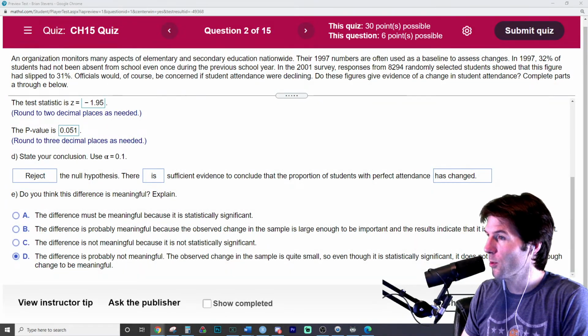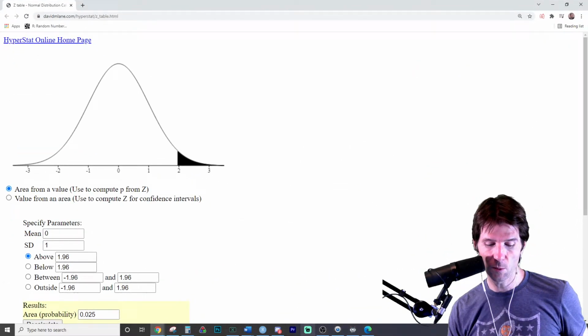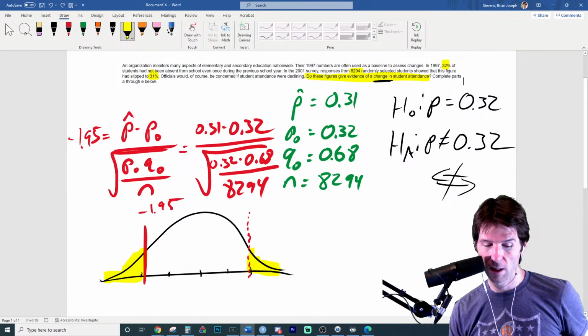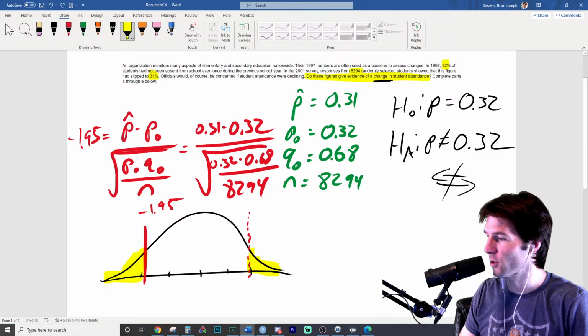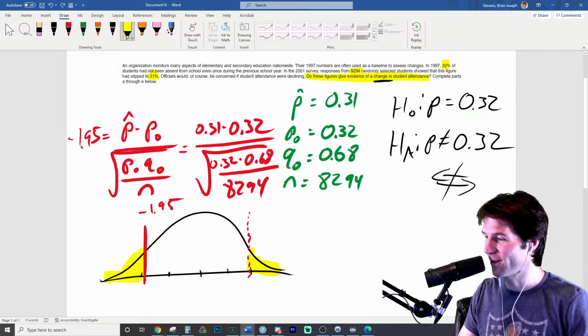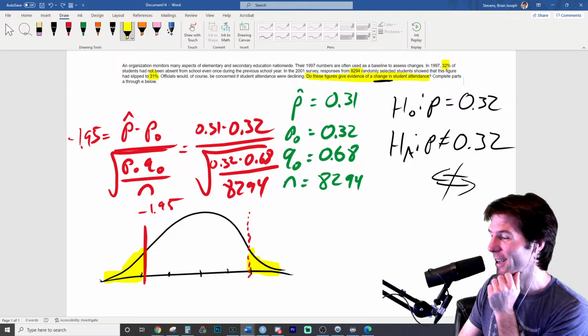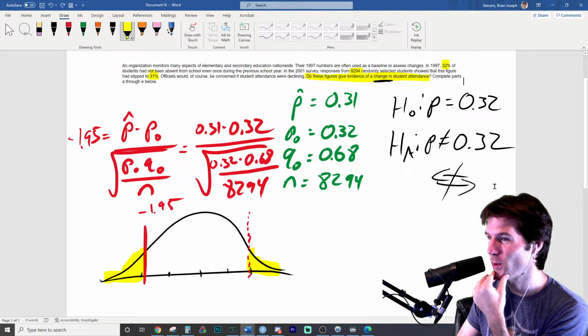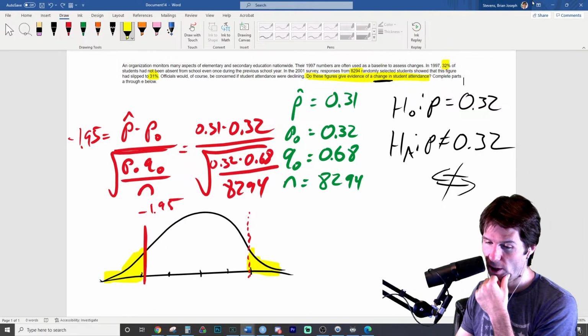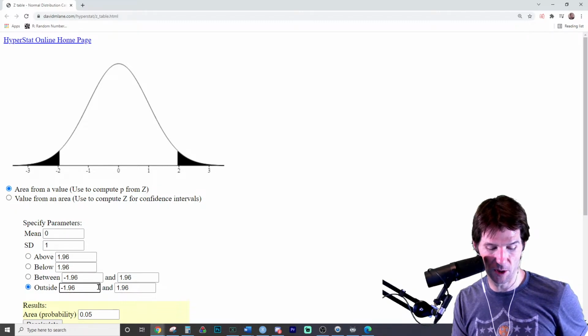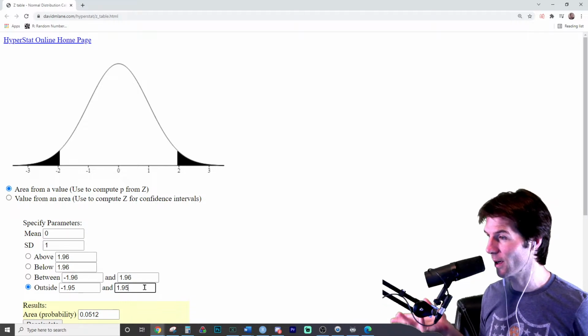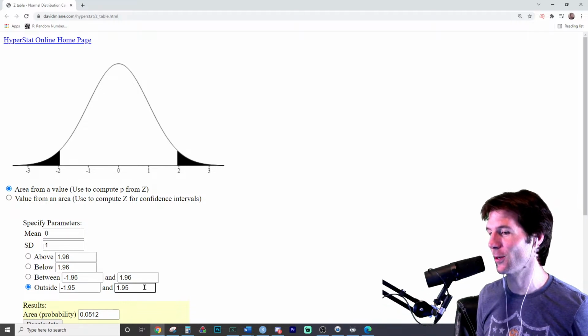Let's go show it on the app really quick right here. Once again, we did our own drawing of it. Here's our little sketch of what it should look like. And so Michael gave everyone some 500 points right there. It's great to have Snea just crushing on those points, getting up to the rock star level. So we have our drawing of what it should look like. And then we go to the app right here and we go to outside. It already pretty much has it set up. And so Michael put in these numbers and got this right here. That's how Michael, I was like, that's a really exact answer.